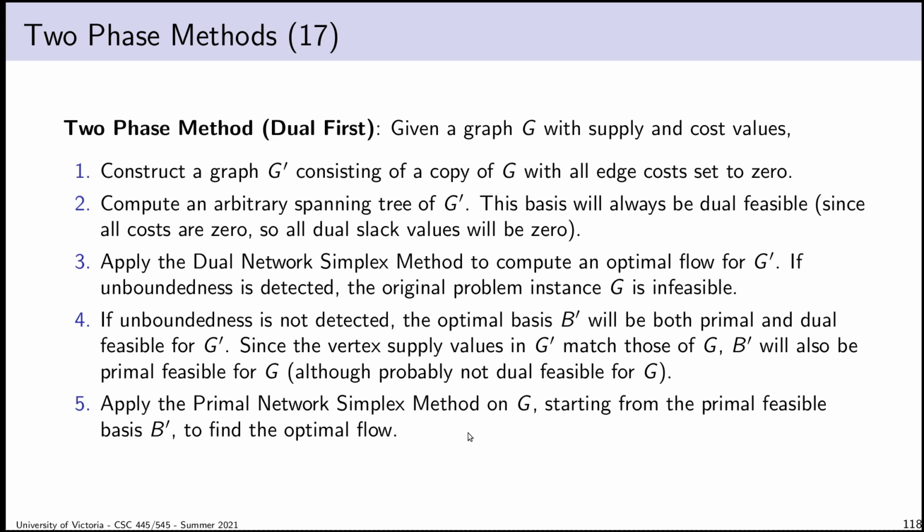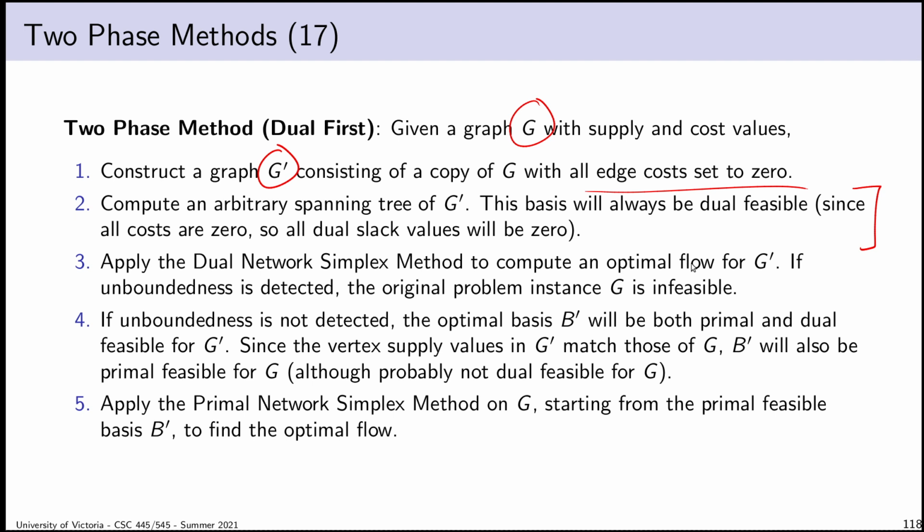So here's the two-phase method that runs the dual network simplex method first. So you give me an arbitrary graph, and suppose that I can't find a basis easily that is primally or dual feasible. I'll do this. I'll make up a new graph G prime. That's a copy of my graph G with all of my edge costs set to 0. Okay, so I set all costs to 0. That means any basis will be dual feasible. So I compute an arbitrary basis. And because all costs are 0, all the dual slack values are going to be 0, and therefore the basis is feasible. I now apply the dual network simplex method to compute an optimal flow for G prime.